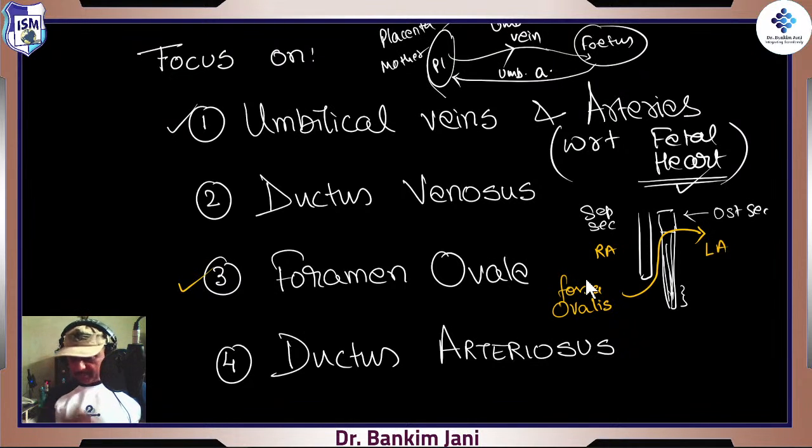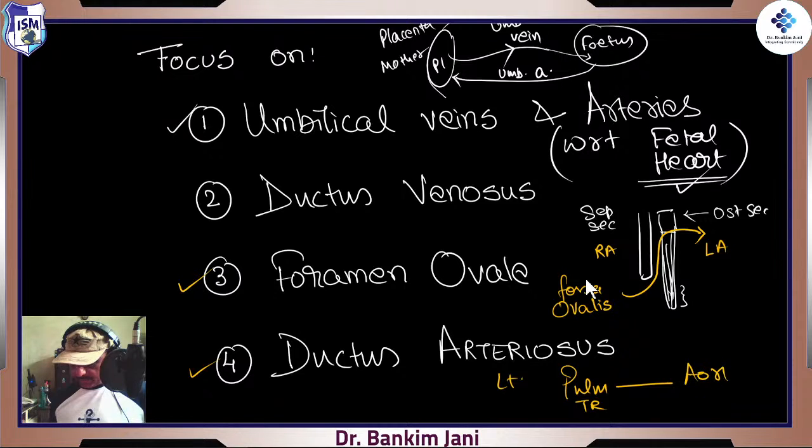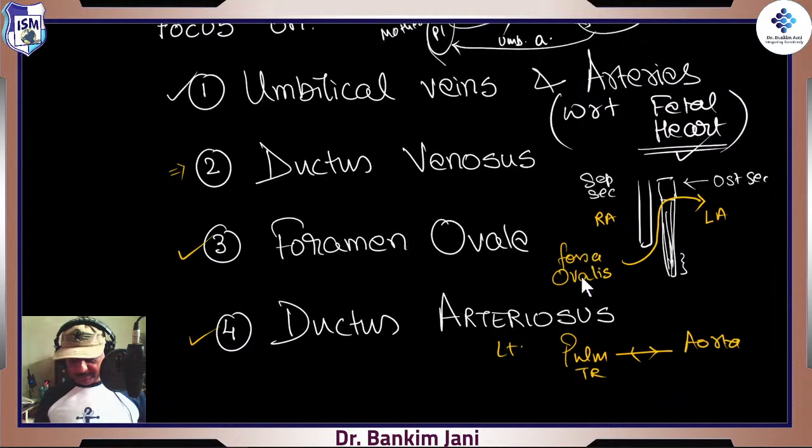Ductus arteriosus we just studied. We just talked about that on the left side there would be a connection between pulmonary trunk and the aorta, right, through which the blood can really go on either side. There is no valve, it is just a tube which is connecting both of them. So we'll see what really happens. So these are the areas. Ductus venosus, yes, we'll come to that, right? So when we study, we'll put a tick over here. Let's start.